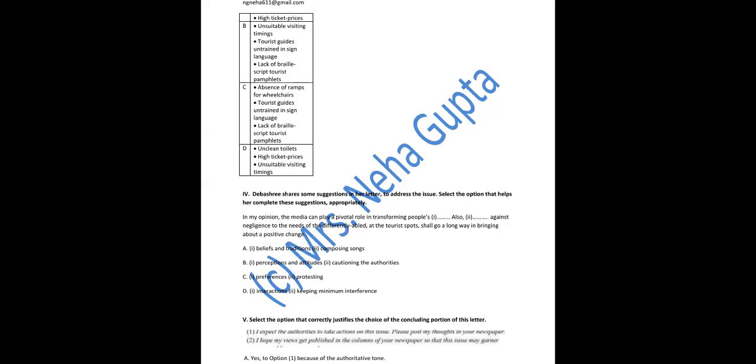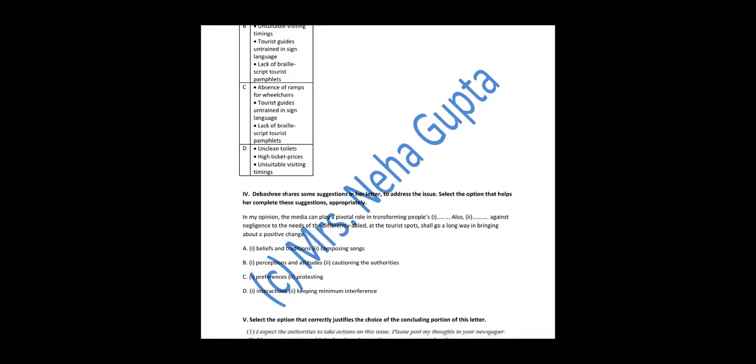So we have got our answer, but we should not tick the answer unless we read all the options. D part is unclean toilets, high ticket prices, unsuitable visiting timings. So this goes for everybody. The fourth option is not only referring to handicapped or differently able people. So what would be the answer? C part would be the answer. Moving to the next question.